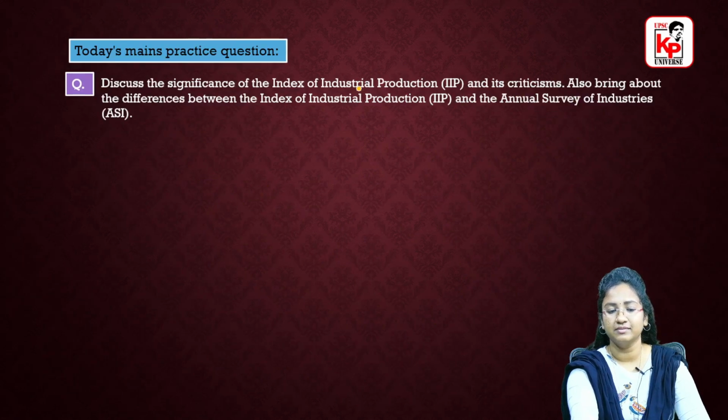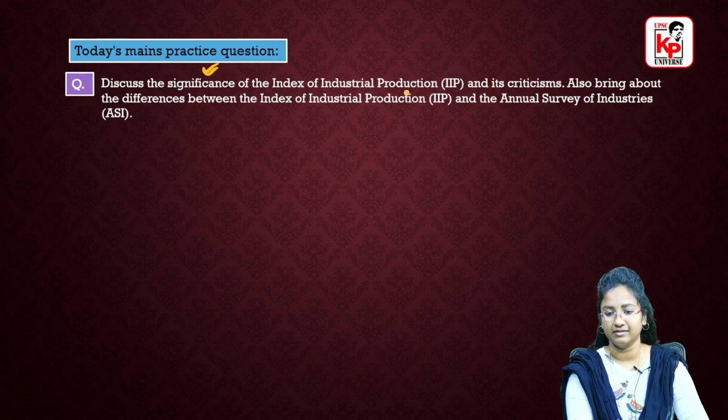So moving forward to today's mains practice question: discuss the significance of IIP and its criticisms. Also bring about the difference between Index of Industrial Production and Annual Survey of Industries, ASI.